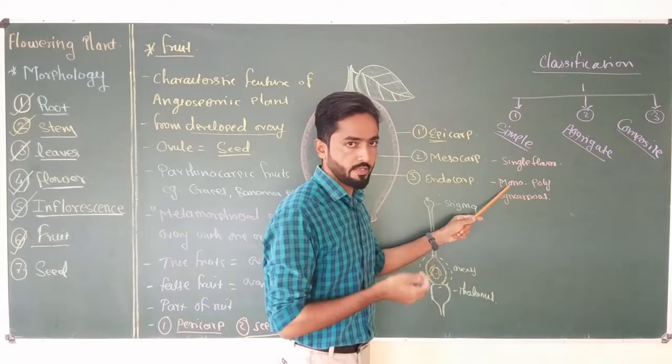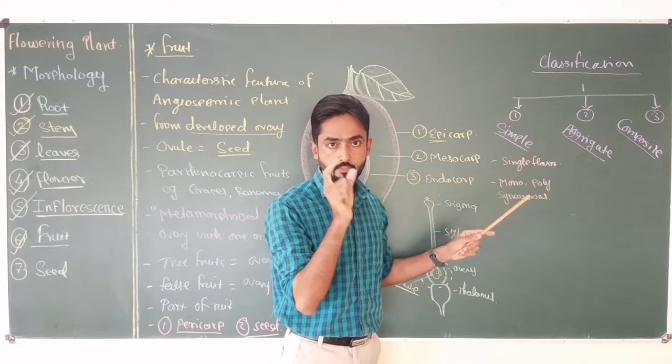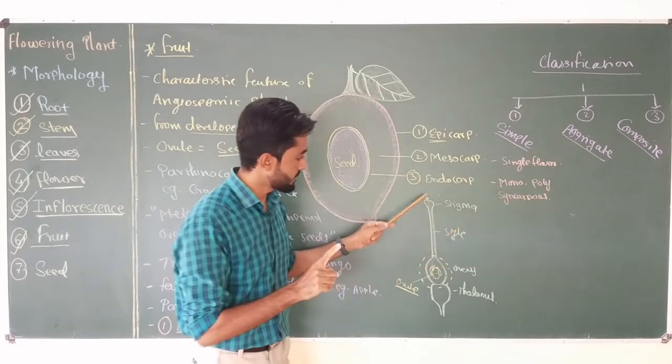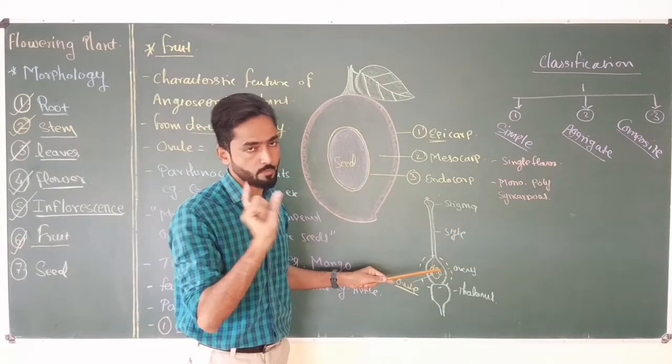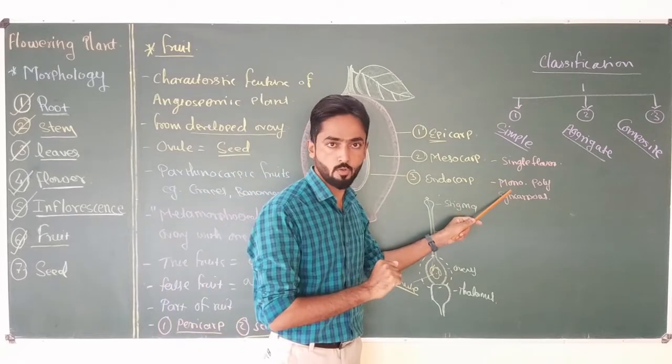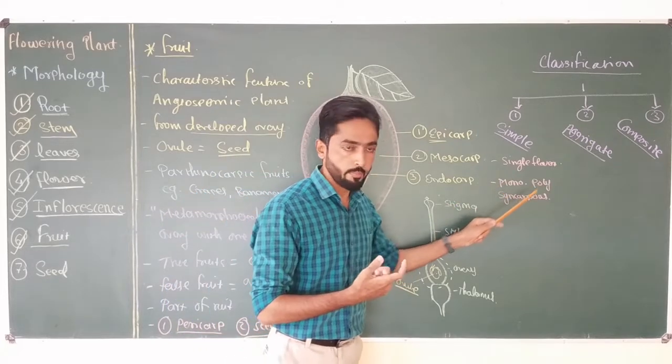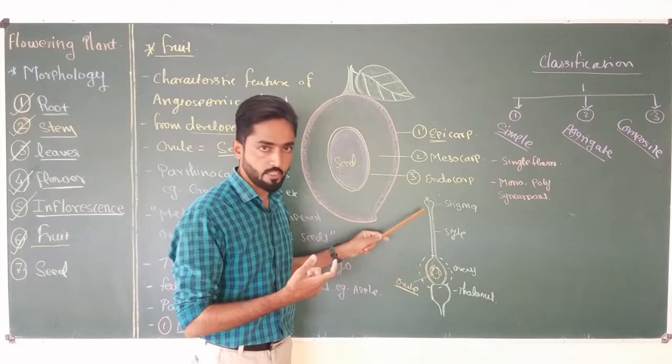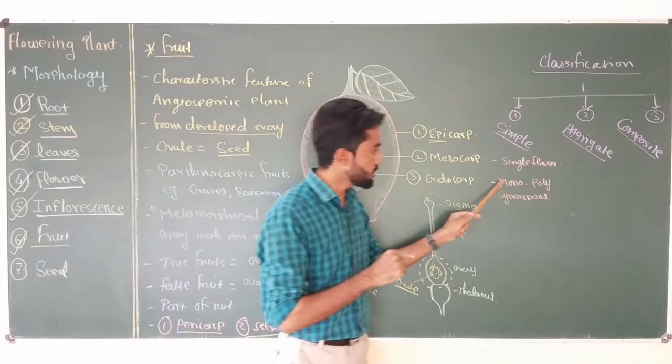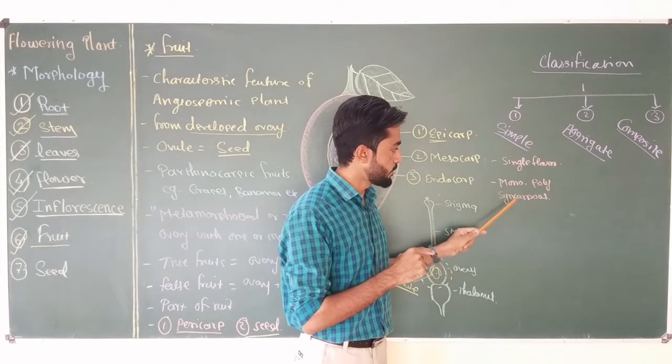Monocarpellary means the flower has a single carpel. That means stigma, style, and ovary, a single structure, is present in the flower. It is called a monocarpellary ovary. Or sometimes poly means multiple such structures are present in a single flower. But in both cases, a polycarpellary ovary should be syncarpous.